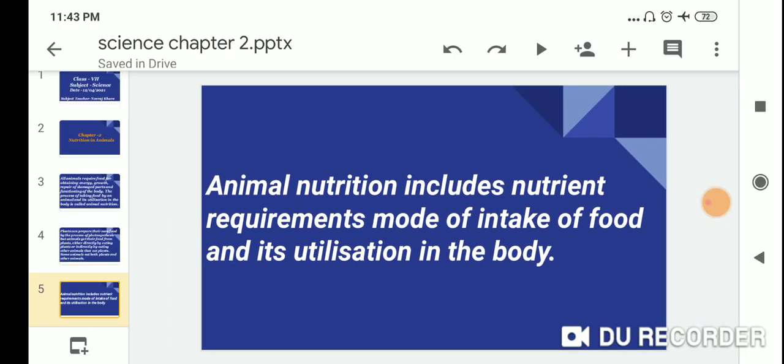Animal nutrition includes nutrient requirements, mode of intake of food and its utilization in the body.